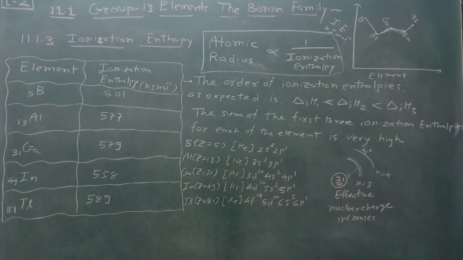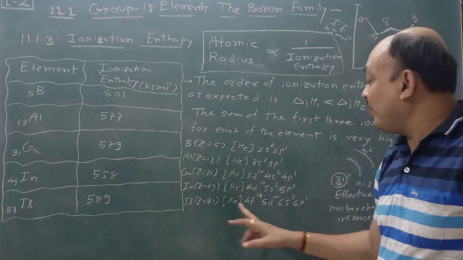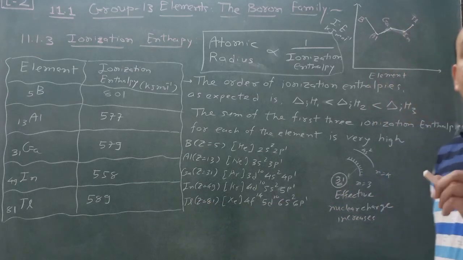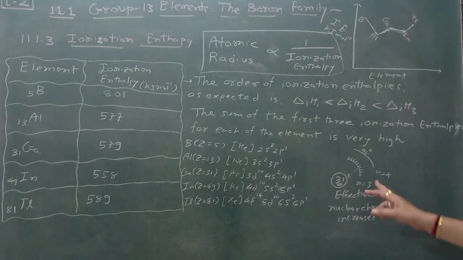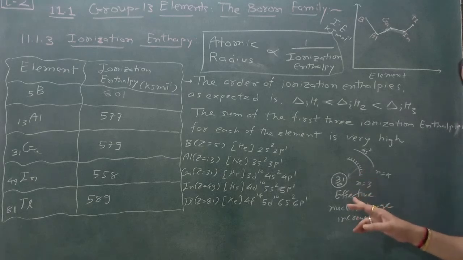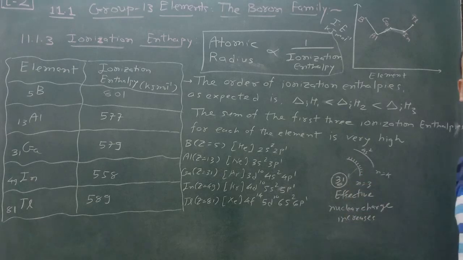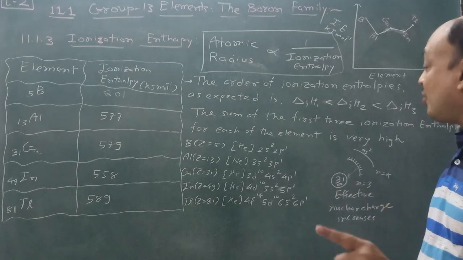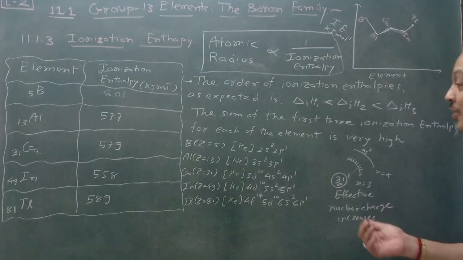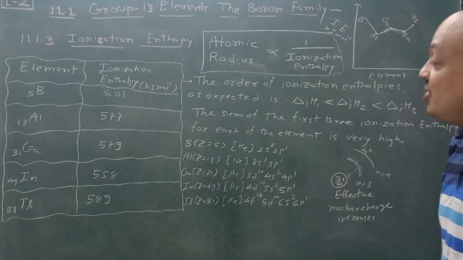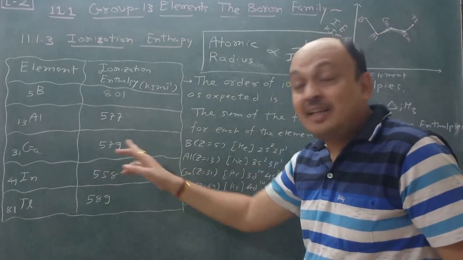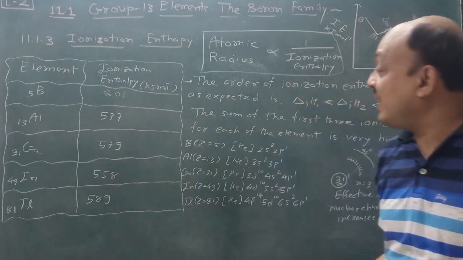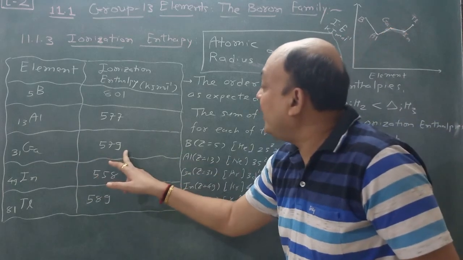And in the same way it is followed by indium and thallium with 4f14. That means the f and d orbital electrons that have entered show low screening effect. Remember this one, it shows low screening effect, and due to that this ionization enthalpy change occurs here. Whatever variation in ionization enthalpy there is, it occurs at gallium 579.